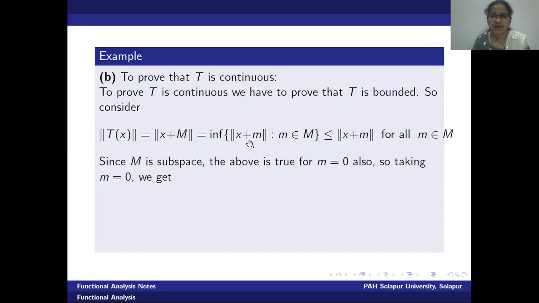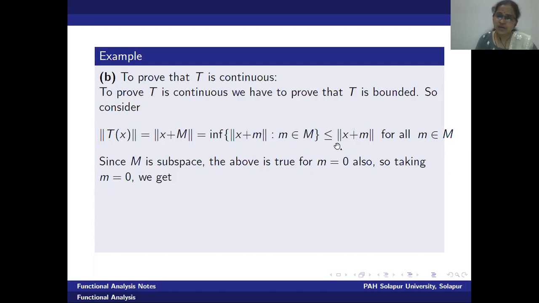Infimum norm x plus m provided m belongs to M, less than or equal to. Now here, if I remove the infimum, what is the relation between an arbitrary value of this set and its infimum value? We know that an arbitrary value of this set is greater than or equal to the infimum value.